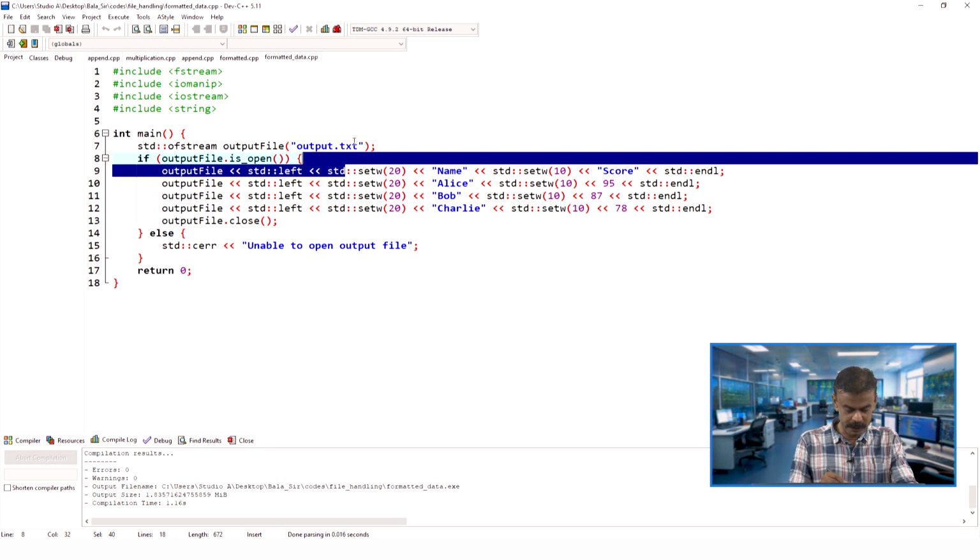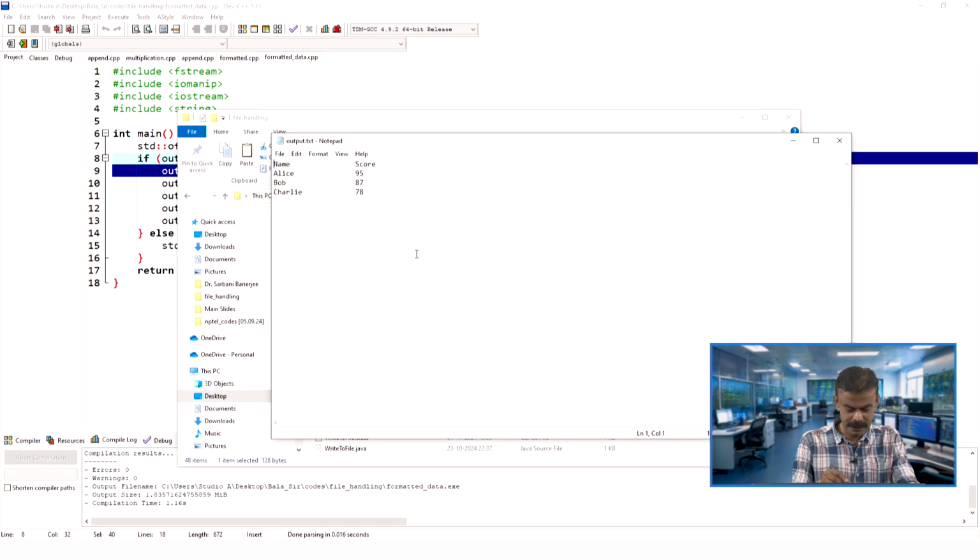I will open the output.txt. You can see the scores 95, 87, 78. Here the width is 10. Like this, you can manipulate this, change it to 20, 25, 15, something like that, and then see the output. Now in the last two programs we had seen the formatted output. So how can you do the formatting? When you want to have the output data in a particular format.